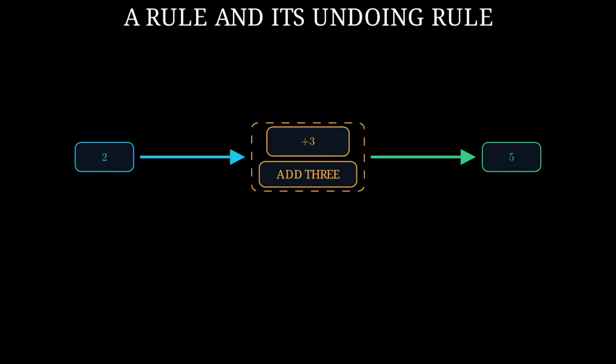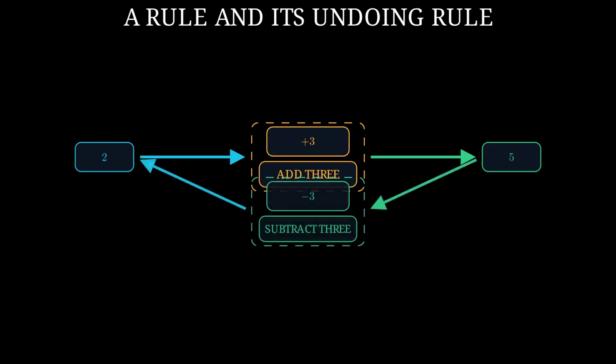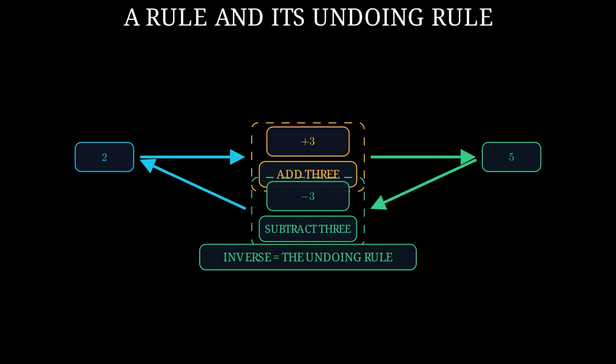Start with a familiar number rule. The number 2 goes in. The rule adds 3. The number 5 comes out. We call 2 the input, 5 the output, and the rule a map. A map is just a rule that gives each allowed input exactly one output. To undo this map, start with 5 and subtract 3. That returns the original input, 2. A rule that always recovers the original input is called an inverse. Here, adding 3 and subtracting 3 undo each other.